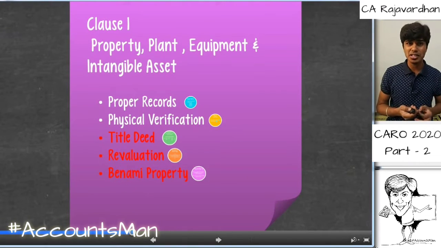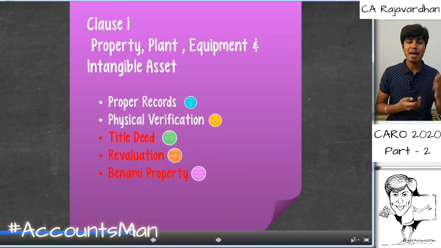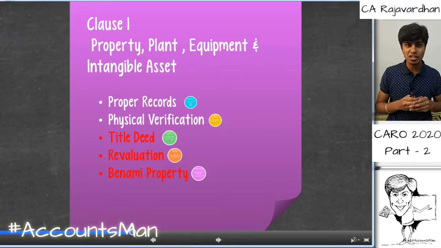And the next point is regarding physical verification. Now, with respect to physical verification, how often should the physical verification be made? Should it be made some 3 times a year? Should it be made just once a year? Should it be made once in 2 years? This decision is left to the discretion of the management, because management understands the industry better than the statutory auditor. So it is at the management's discretion that they will decide the time span at which the physical verification is to be made.